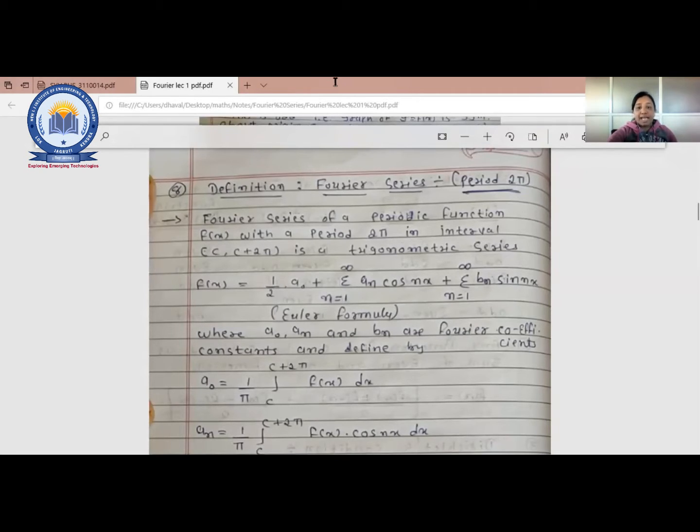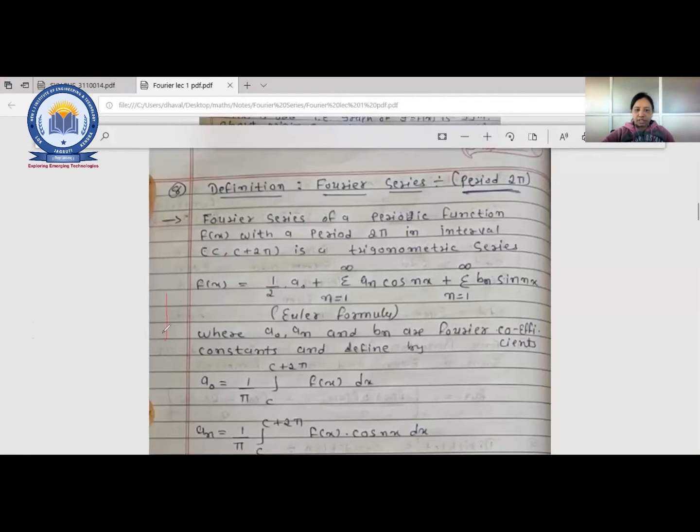That means at each and every interval of 2 pi, the function will repeat. So the interval c to c plus 2 pi is a trigonometric series. Any function which is periodic, for example, I have drawn one.